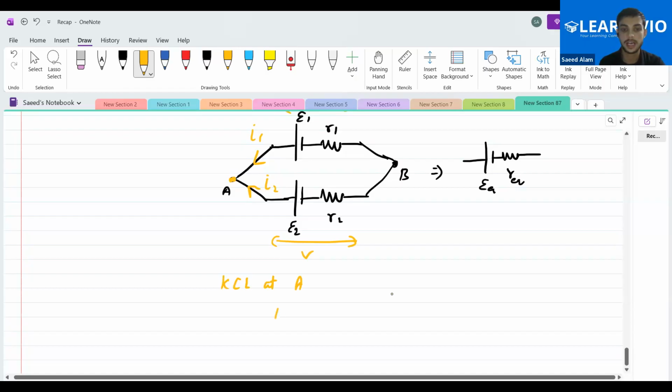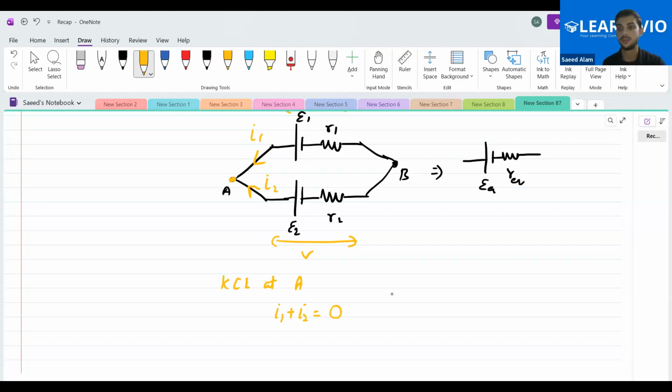I1 plus I2. What is the outgoing current? It is zero, no current is going outside. So actually one of the I2 will become negative, and the things will become like this. Is this clear to you people?